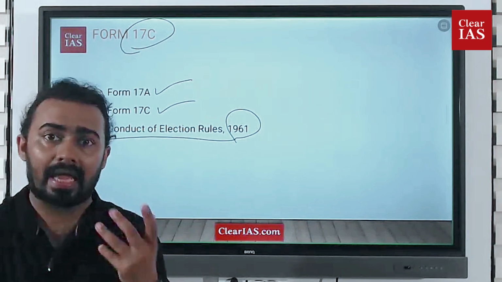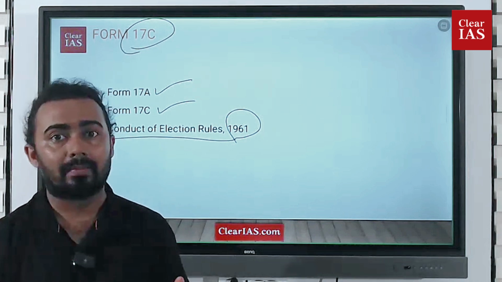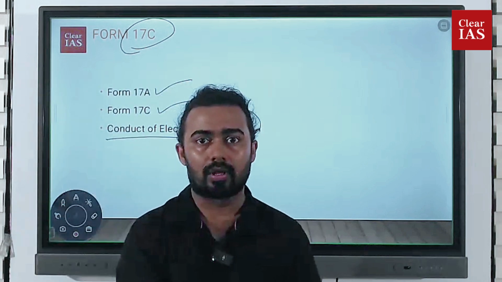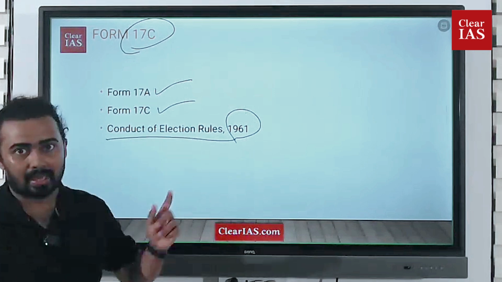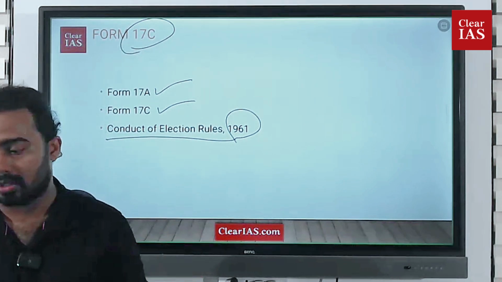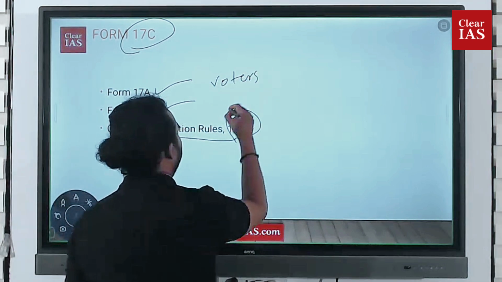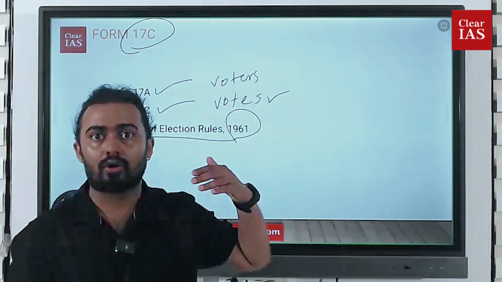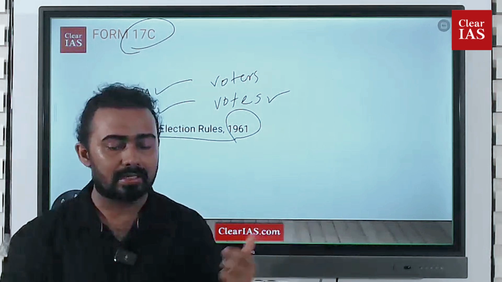So what is 17A? 17A is the data of all the different voters who came to the polling booth to cast their vote. Whoever came to the polling booth to cast votes, the voters list, all these things are in 17A. So what is 17C? 17C comprises all the detailed data of the votes recorded. So this is the data of voters, and this is the data of votes polled. All those people who came, that is the data of 17A, and all the details of the votes are in 17C.